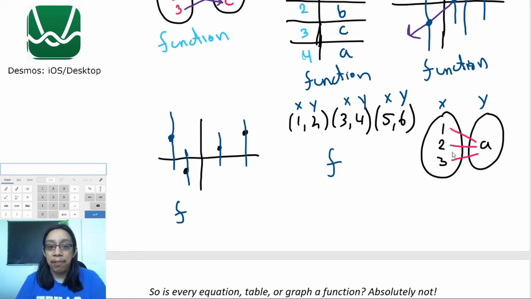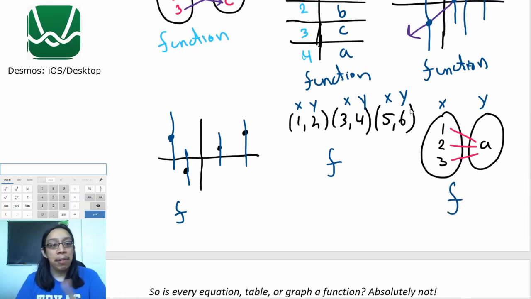But remember what the definition says. Every single one of these x's goes to only one value in the output y. And in this case, that's true. This 1 just goes to a. It doesn't go to any other number or any other output. This 2 goes to a and doesn't go to anything else. And this 3 only goes to a. Again, it doesn't go to any other y value. So this checks out. This is going to be a function.